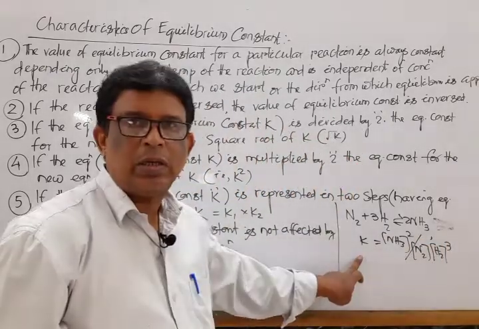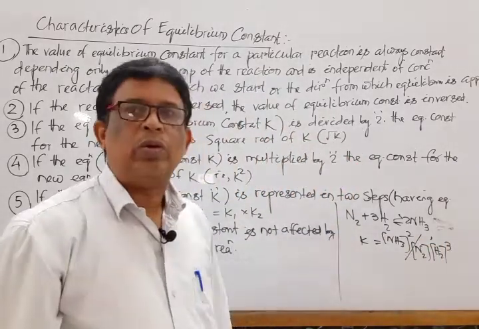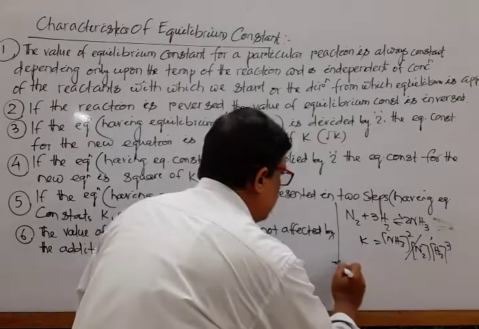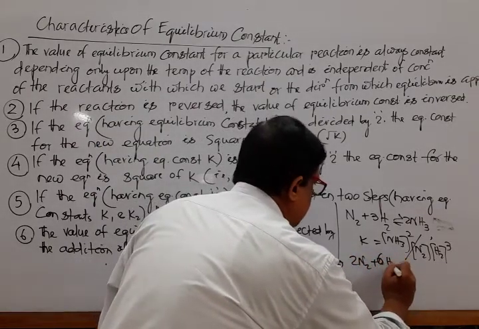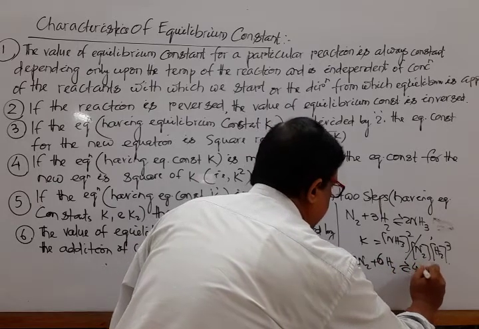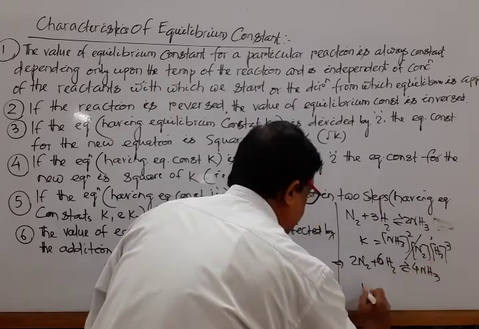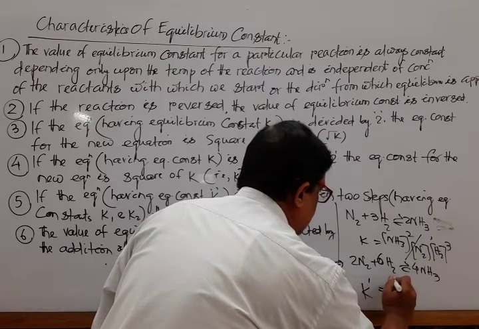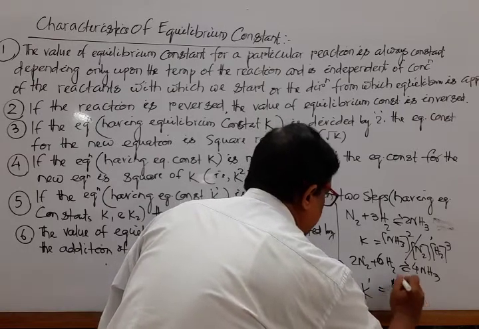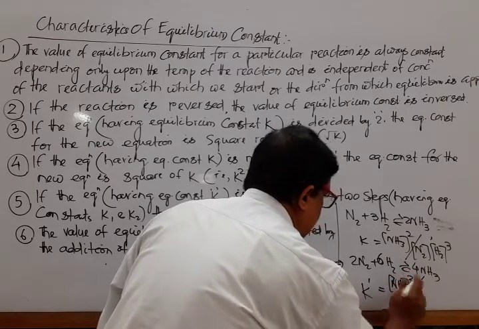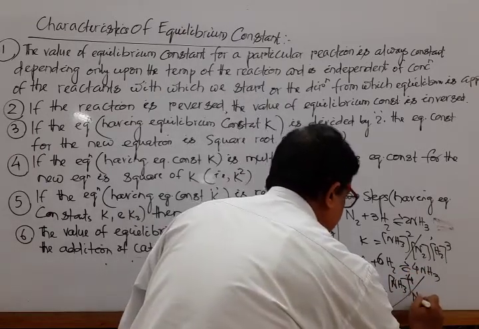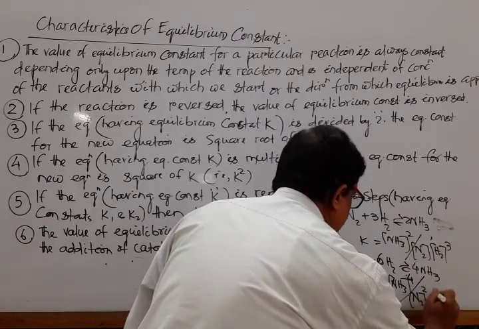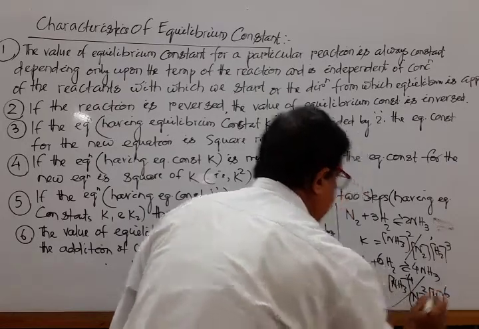This is the equation. Again multiply each term by 2, then the new equation is 2N2 plus 6H2 gives rise to 4NH3. Then mark that. K dash is equal to [NH3] to the power 4 divided by [N2] to the power 2, [H2] to the power 6.